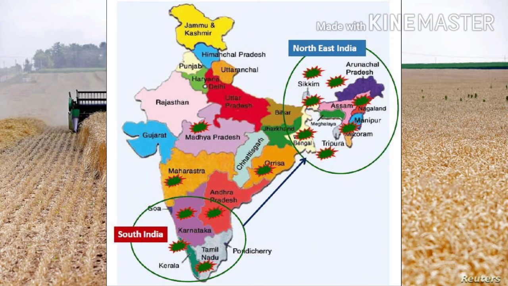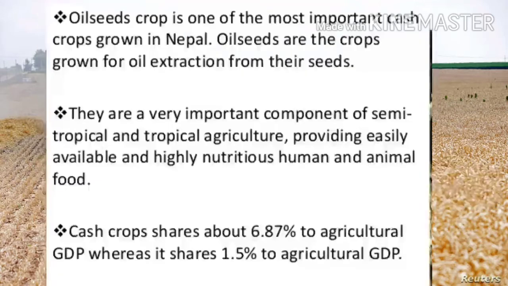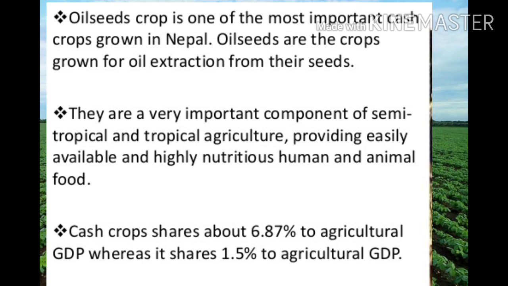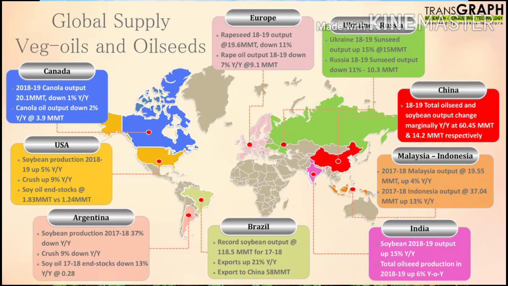Now we will see the oil seeds. Oil seeds give us oil for cooking food. Apart from cooking, the oil is used in making candles, paints, varnishes, and bath soap. The oil seeds are linseed, castor, sesame, palm, groundnut, olive, coconut, mustard, soybean, and sunflower. These are the main oil seeds which are grown worldwide.